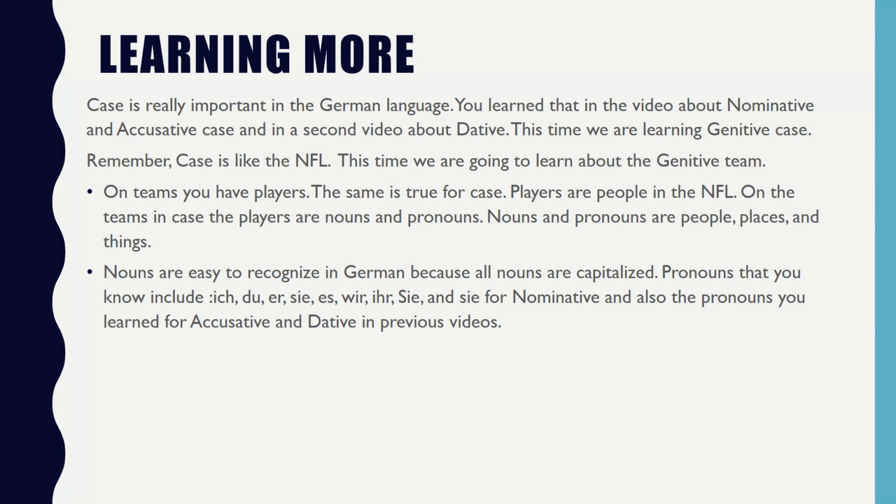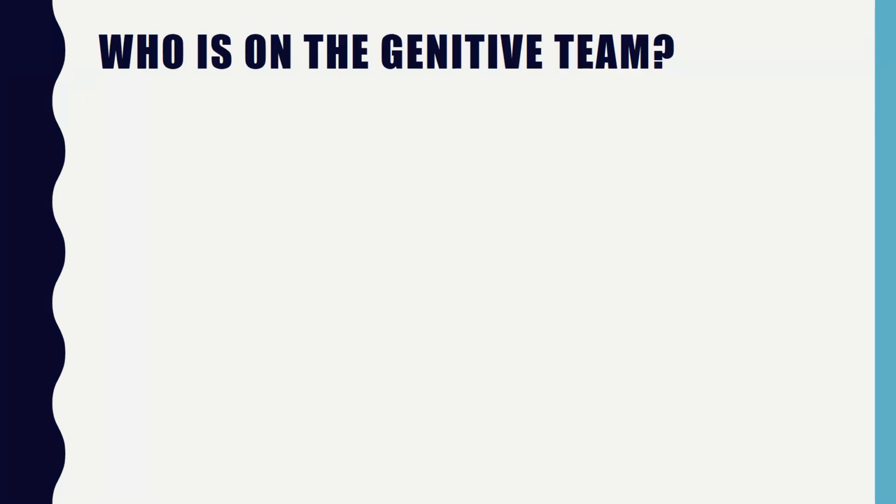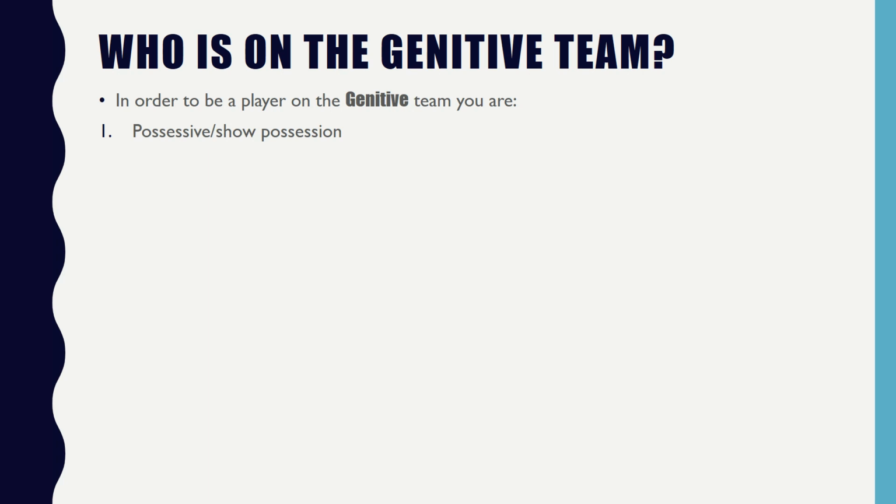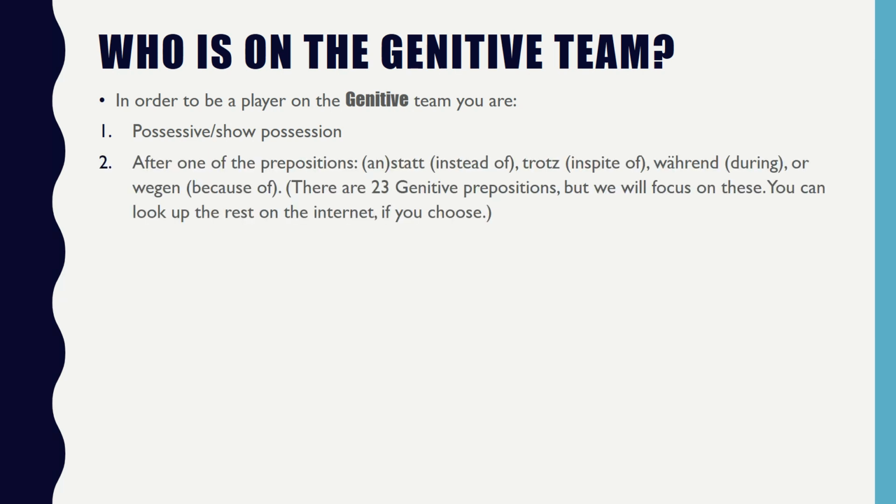Pronouns that you know include ich, du, er, sie, es, wir, ihr, sie, and Sie for nominative, and also the pronouns you learned for accusative and dative in previous videos. So who is on the genitive team? In order to be a player on the genitive team, you are possessive or show possession, after one of the prepositions anstatt, trotz, während, or wegen. There are 23 genitive prepositions, but we're just going to focus on these ones. You can look up the rest on the internet if you choose, but these are the most often used prepositions.